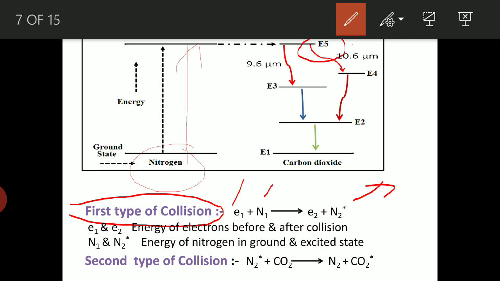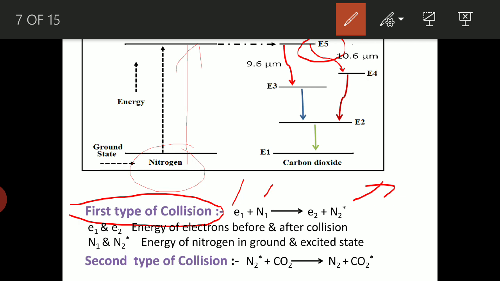Now here E1 and E2 are the energy of the electron before and after collision. So initially the energy of the fast moving electron was E1, and it collides with nitrogen. Then the electron gives up energy and comes to the lower energy state. Its energy becomes E2, and the nitrogen atom gains the energy and goes to the higher energy state. We have denoted it as star. So star indicates it is in the excited state, where N1 and N2 star are the energy of the nitrogen in the ground and excited state.